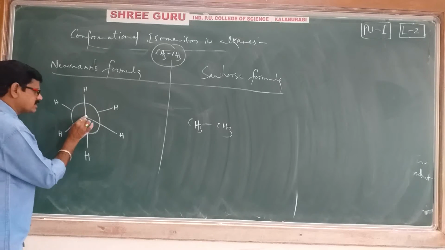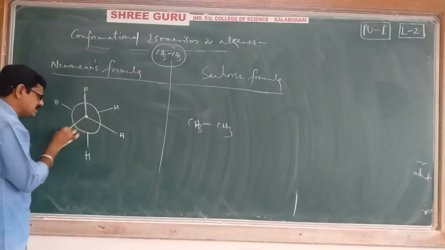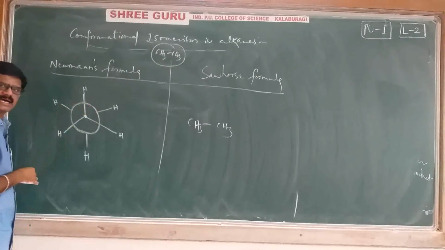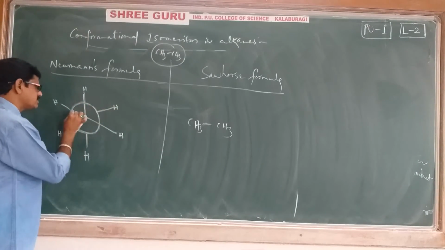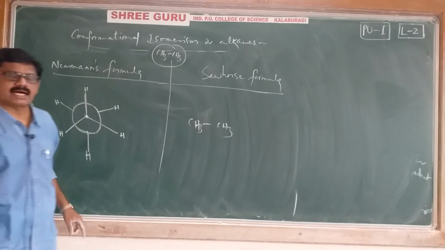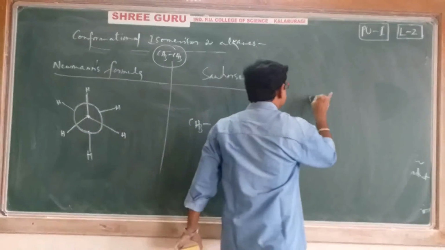Once again, whatever the dot is there, this is front side carbon. That dot is having 3 hydrogens. It is nothing but one methyl group. Whatever the circle we have taken, it is a backside carbon. That backside carbon also having 3 hydrogens. It is also one methyl group. Right. Then according to Sahar's formula, how to write ethane formula?